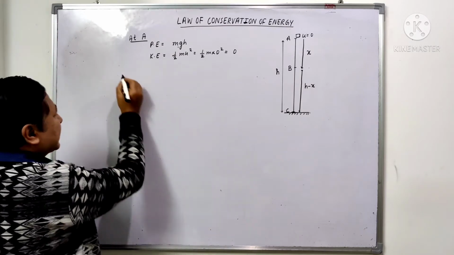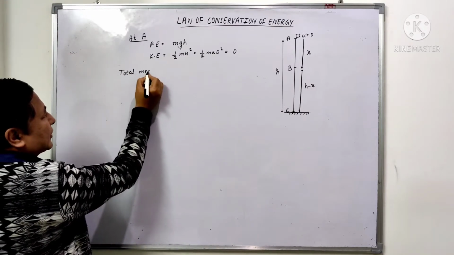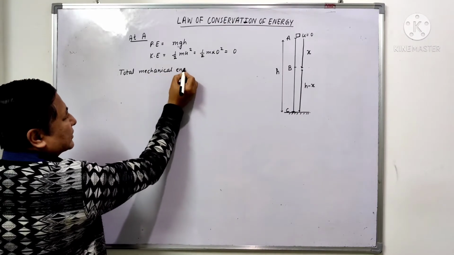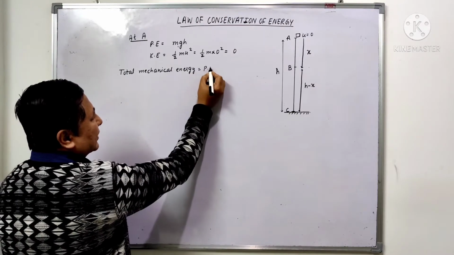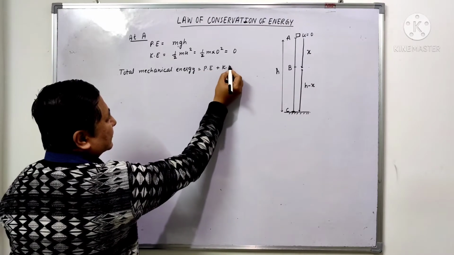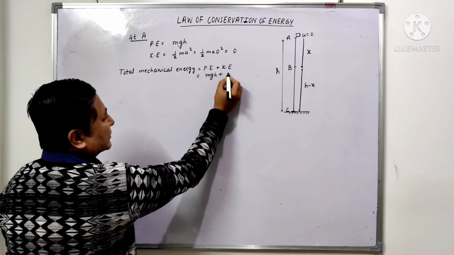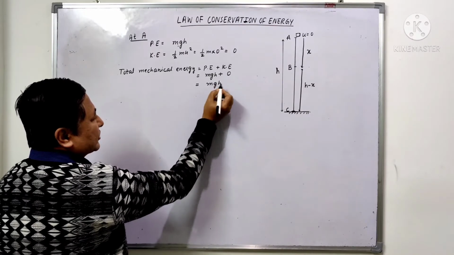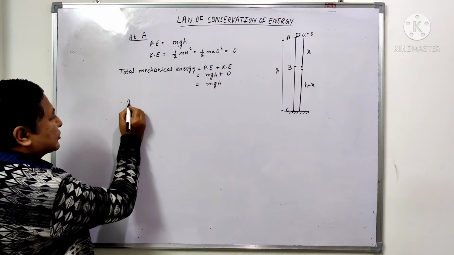Now let us take the total mechanical energy. Total mechanical energy is equal to potential energy plus kinetic energy. Potential energy is mgh and kinetic energy is 0, so if we add this, it will become mgh.